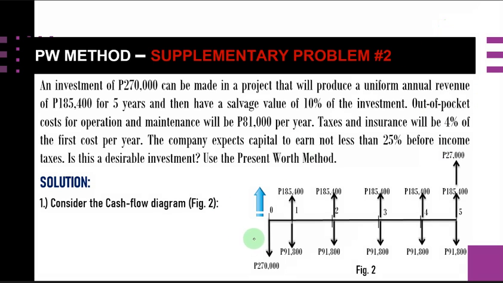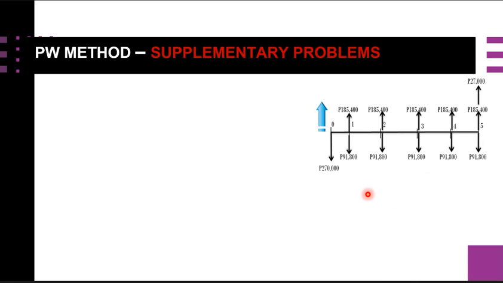So proceeding, we have now the calculation for this one. Calculate the present worth, the PW. Before this, maybe we can have a net cash flow, in which we subtract 185,400 minus 91,800.